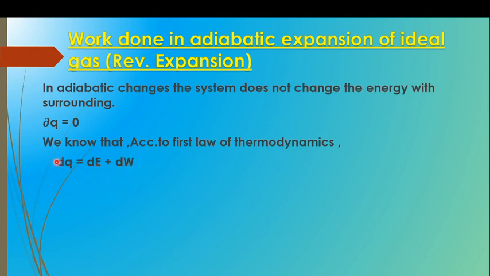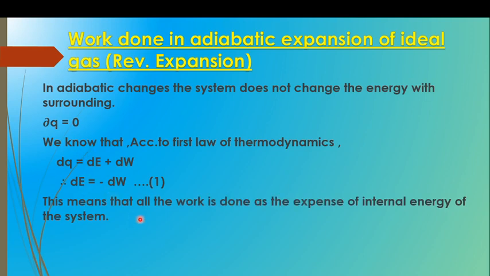Here dq is the heat energy, dE the change in internal energy, and dW the work done. If dq is equal to 0 for the adiabatic process, we can write dE is equal to minus dW. This is equation 1.